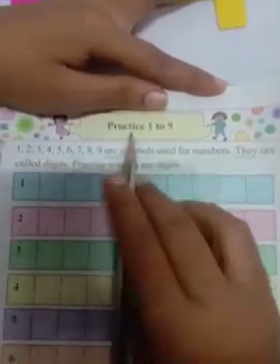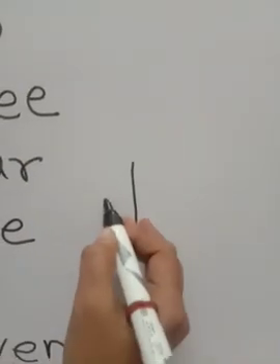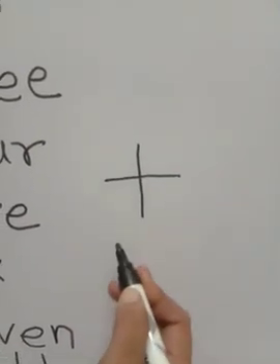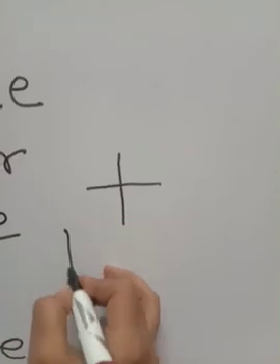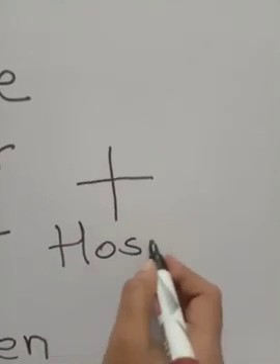Suppose you are going to the hospital. What symbol of the hospital do you see above? Yes, look here, the symbol of the hospital is like this. So we say that this is the hospital.